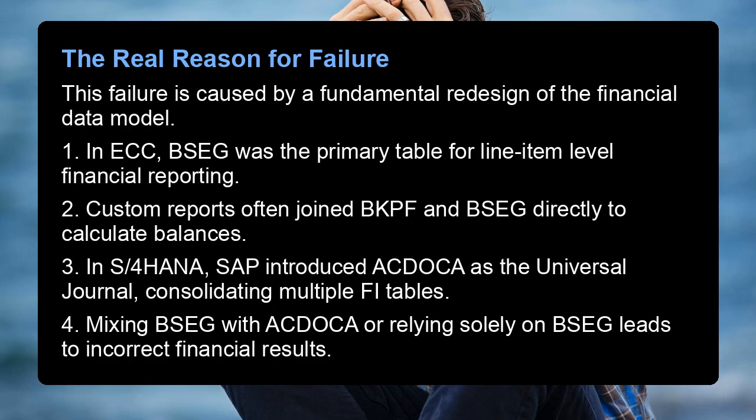The real reason for failure. This failure is caused by a fundamental redesign of the financial data model. 1. In ECC, BSEG was the primary table for line item level financial reporting. 2. Custom reports often joined BKPF and BSEG directly to calculate balances. 3. In S/4HANA, SAP introduced ACDOCA as the universal journal, consolidating multiple FI tables. 4. Mixing BSEG with ACDOCA, or relying solely on BSEG, leads to incorrect financial results.